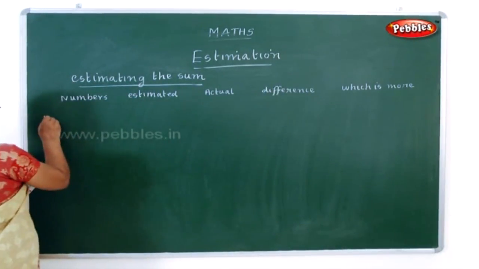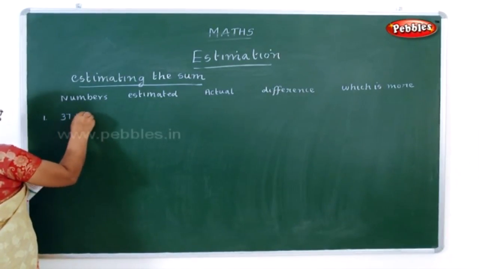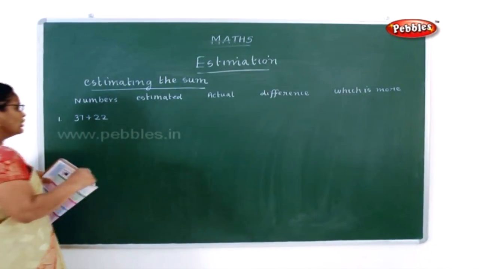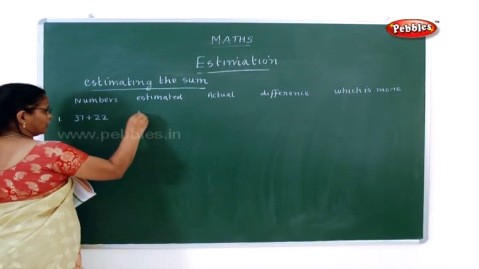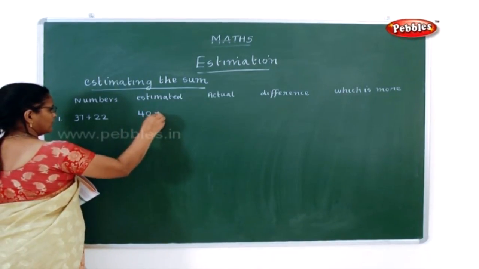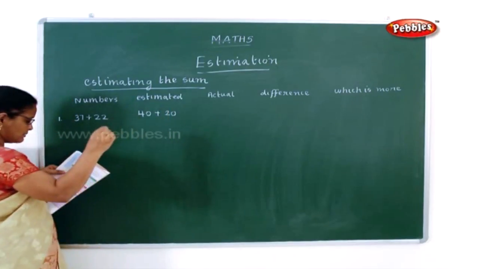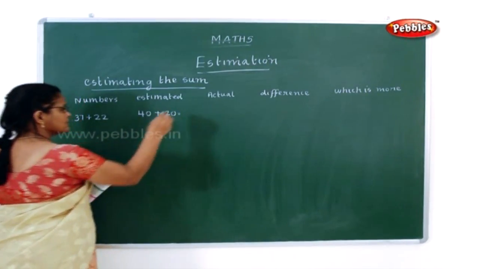Now for the first one in numbers, 37 plus 22. Now 37 can be rounded to 40. Then 22 can be rounded to 20. Now what is the estimated here? It is 60. 40 plus 20 is 60.